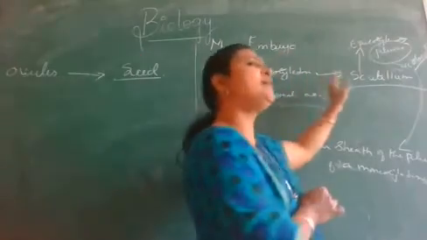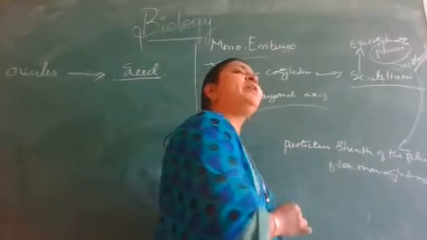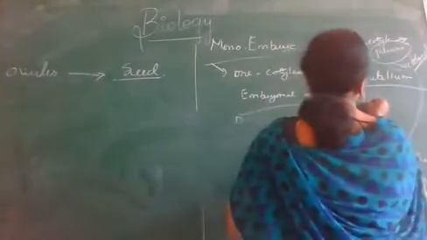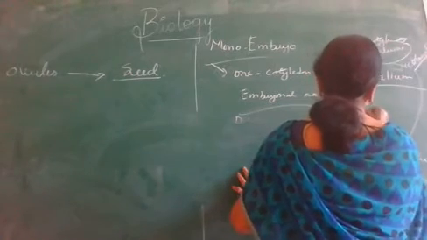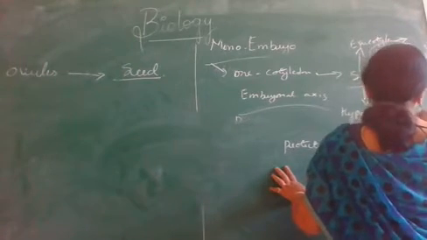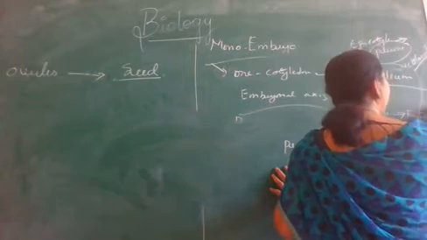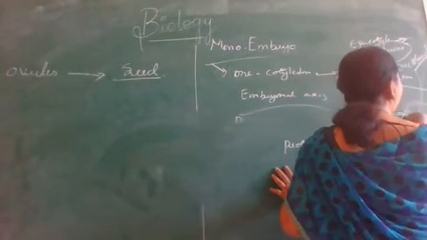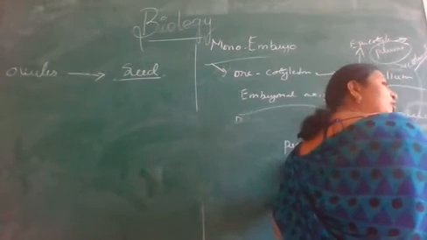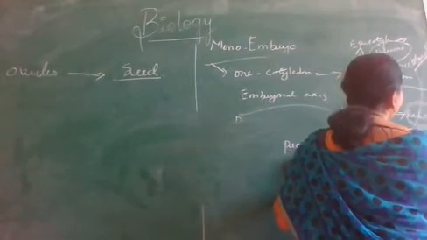Here we can use the term scutellum. Now, the portion of the embryonal axis below this scutellum is called as what? Hypocotyl. This hypocotyl terminates with what? Radicle. And this radicle is covered by a hollow protective sheath called as coleorhiza.